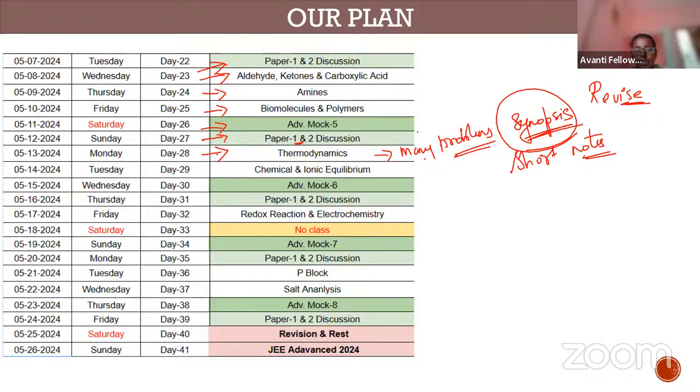Then it's ionic equilibrium, chemical equilibrium, and we'll be discussing its paper. Next is redox reaction and electrochemistry on the 17th, and then you will be writing the 7th mock test, p block, salt analysis, and then mock test 8.